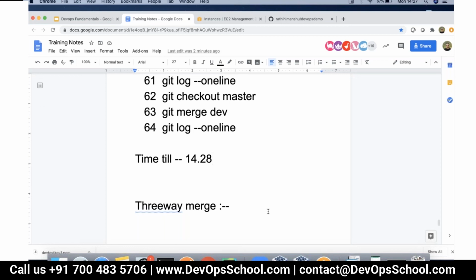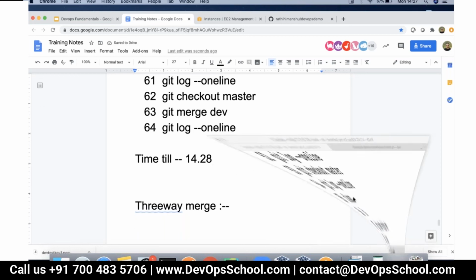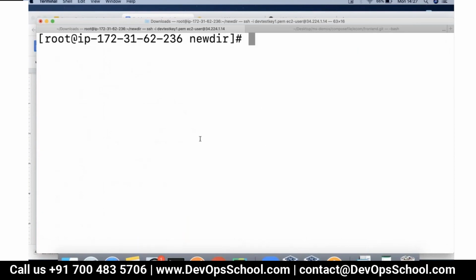Now let's talk about three-way merge. What really is a three-way merge, and what does it look like? What really happens is when you have multiple branches, right? It's very evident that some people will work on all the branches, and in case you are working on all the branches, right? Now, right now our master and dev both are pretty equal, right?